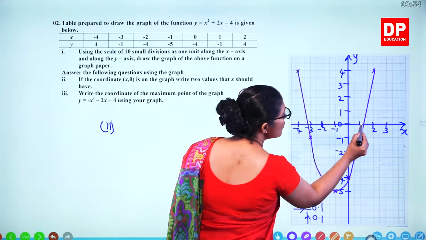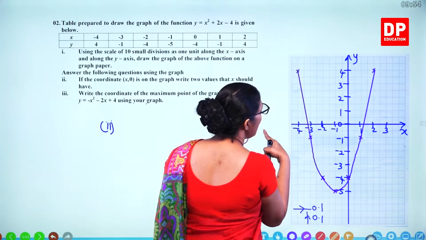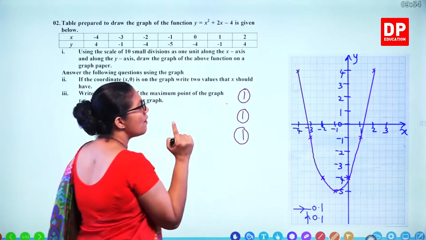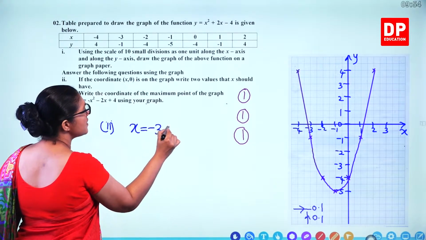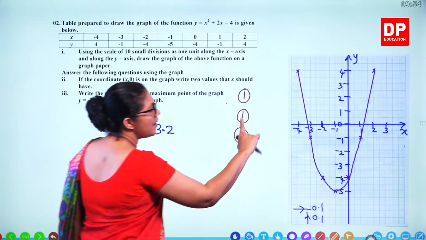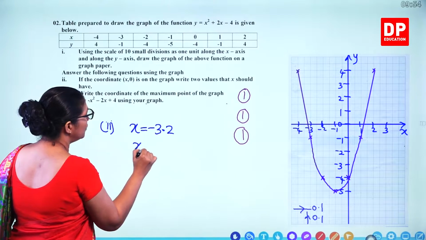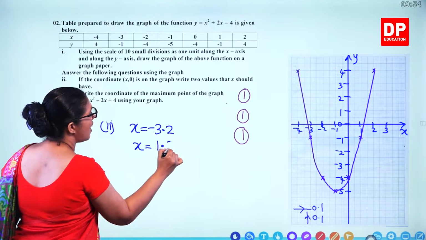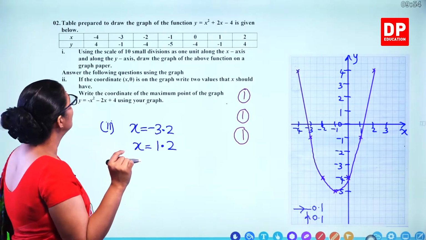So what are the values here? I can see 2 squares to the right here, 2 squares to the left. Minus 3.2 is one solution, and on the positive side 1.2, that's the other answer. Minus 3.2 or 1.2.